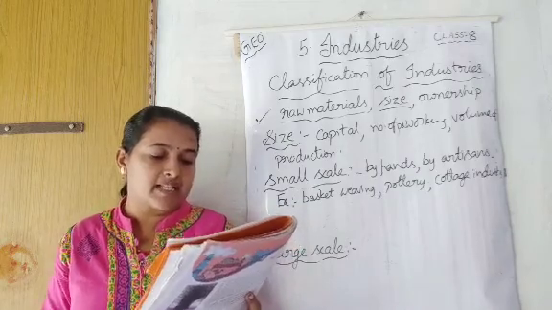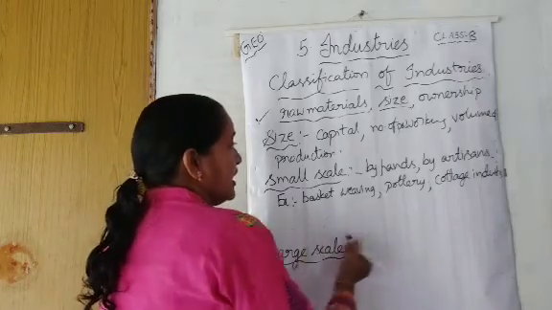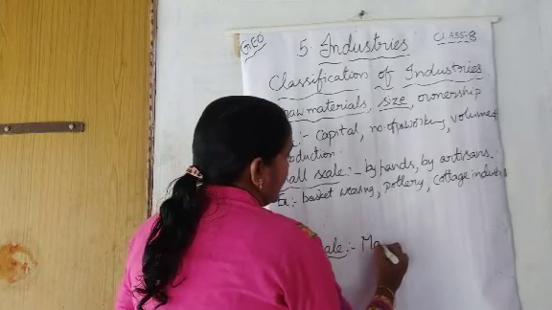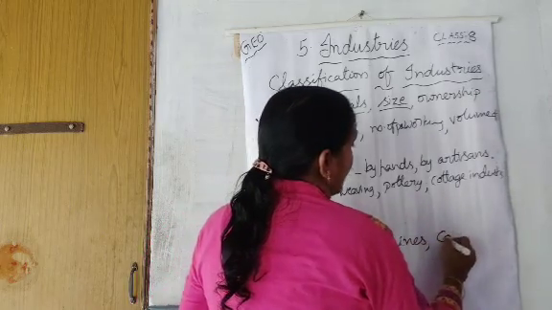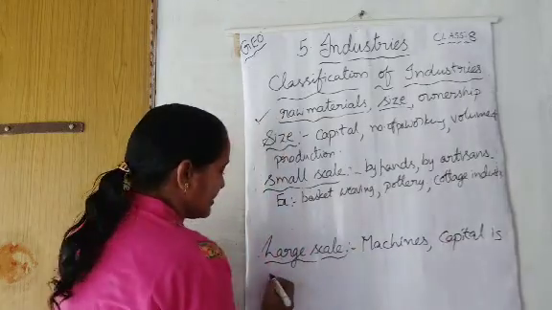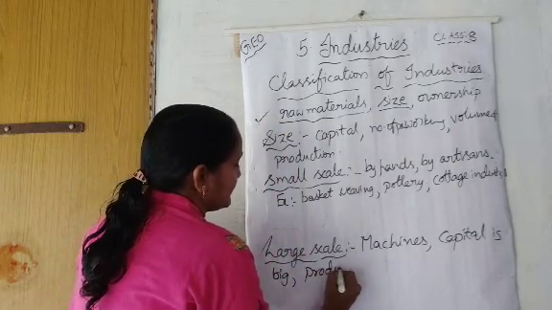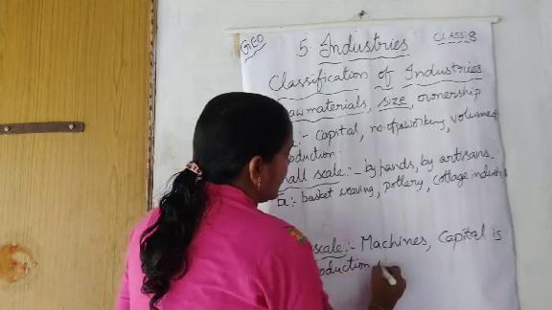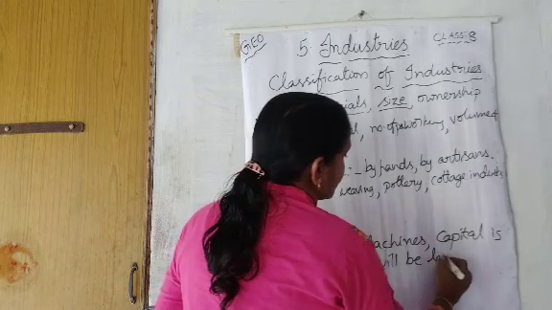Production of automobiles and heavy machinery are large scale industries. So here production will be done by machines and capital is very big. Capital means amount. Capital is big and at the same time production will be huge, large, big.